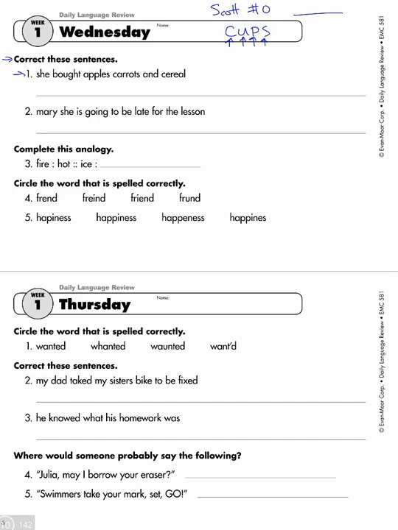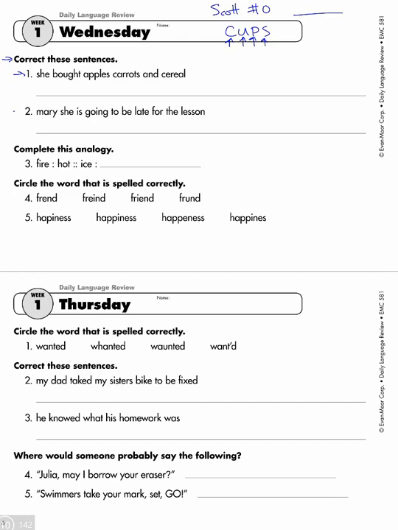So go ahead. She bought apples, carrots, and cereal. So go ahead and look at, does anything need to be capitalized? Does it sound right? Is there any problem with word usage? What punctuation do we need to add? And there's no spelling errors in this one. So go ahead and pause the video and work on that. And then when you're ready to go, start it up and we'll do number 2.